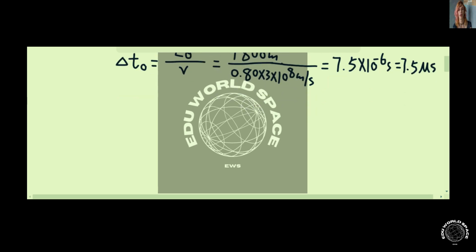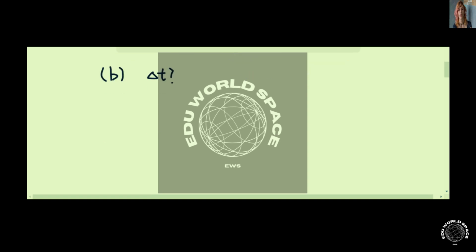And for question B, it was asking us the time interval that was measured by the observer from the ground. So it's asking us delta t. We know delta t is simply equal to the length that was measured by the observer from the ground, L, over the speed of the train, v.